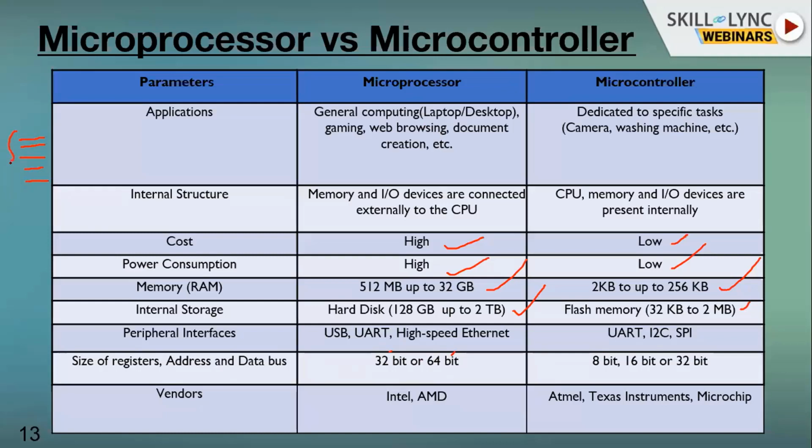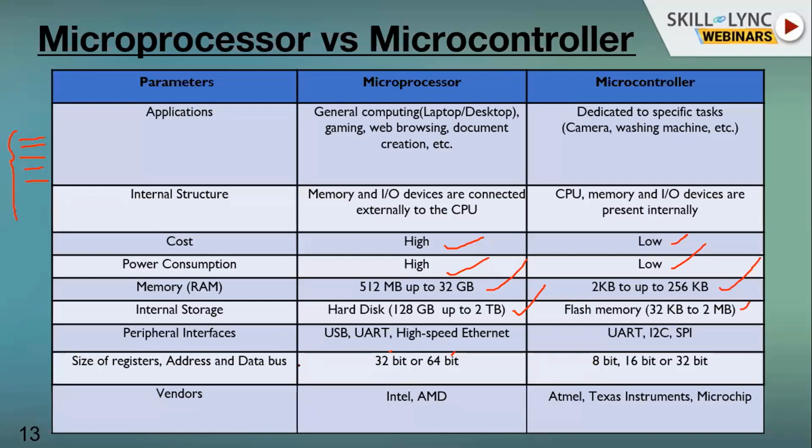When it can carry 32 bits, that is a 32-bit system. When the capacity of your bus is to carry 64 bits, then that is a 64-bit system. Okay, and here you have variants of 8-bit, 16 and 32-bit.